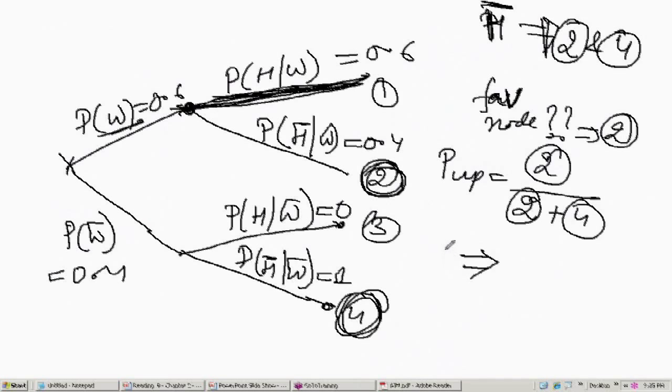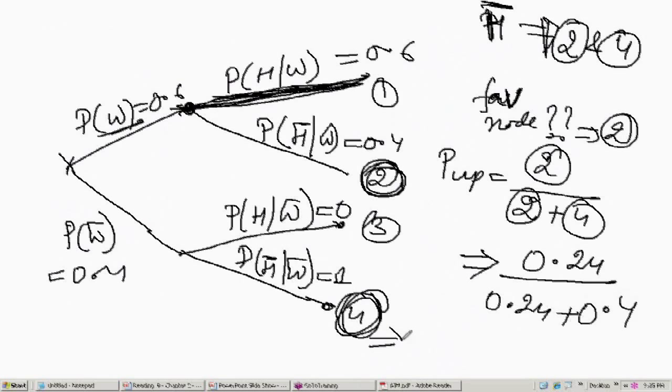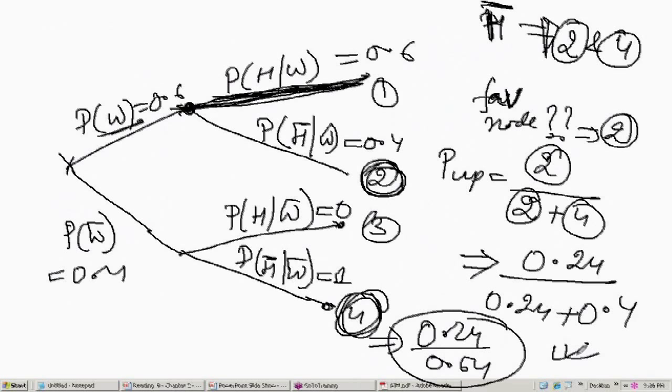Now it boils down to finding out the probability of node 2. Probability of node 2 is 0.6 into 0.4, 0.24. So node 2 is 0.24. What is the probability of node 4? 0.4 into 1, so 0.4. So the answer will be 0.24 by 0.64. This is your actual examination question. If you solve this, 0.24 by 0.64 comes to 0.375, so it will be about 0.38. So the probability will be 0.38.